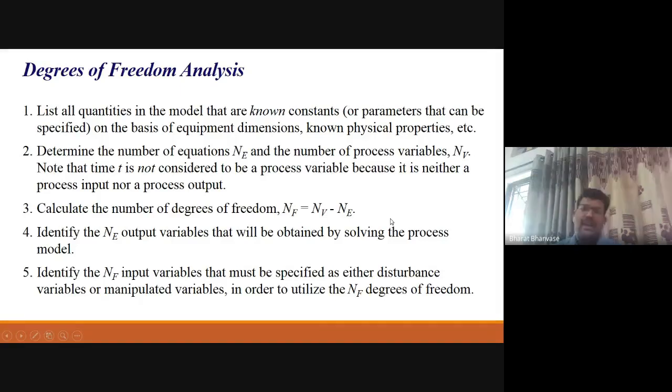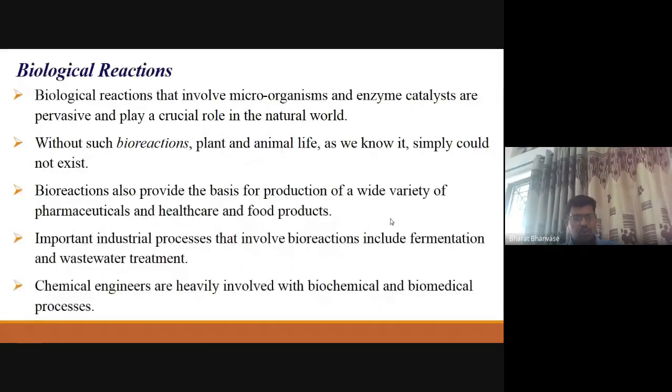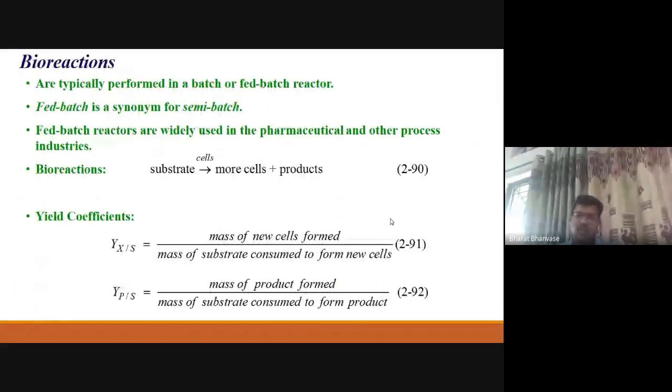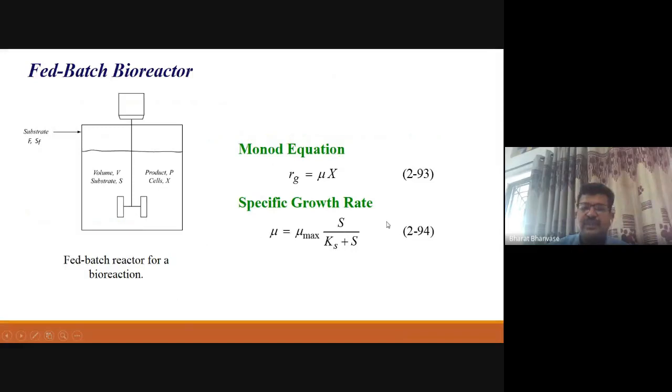Another case, if you see biology, here is one simple example: substrate, cells, products. There are some coefficients, and a kinetic equation, that is Monod's equation, where the specific growth rate is defined like this. It is very simple. This is fed batch, that means the same as batch operation here.